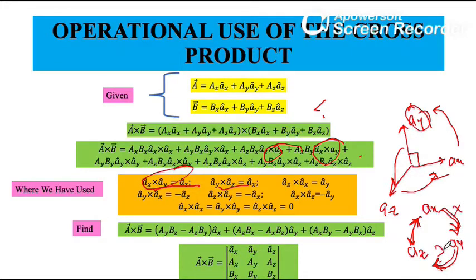Similarly, ay into az is equal to ax. Similarly, if I go the opposite way, the direction is changed. So ay into ax will give me negative az, then az into ay will give me negative ax, and the remaining terms are 0.